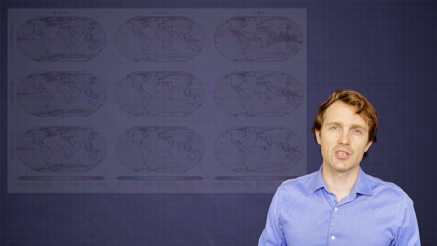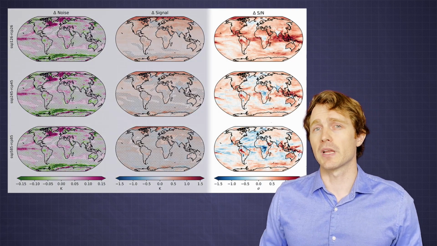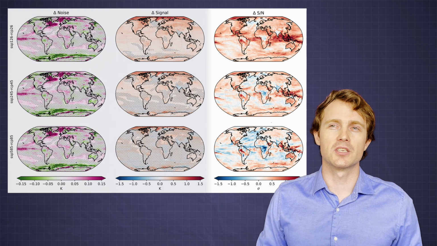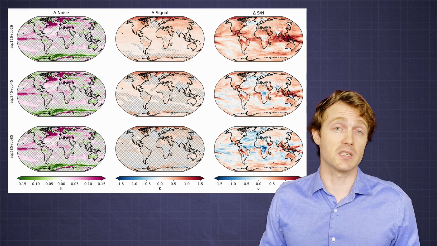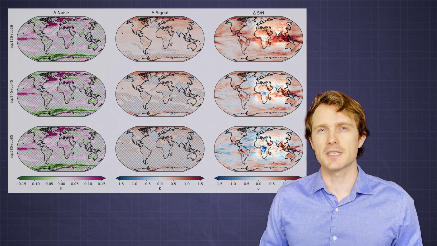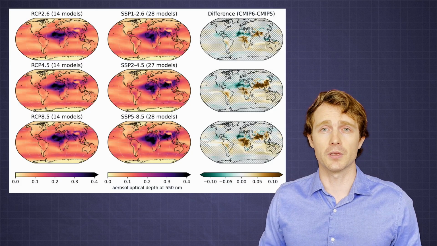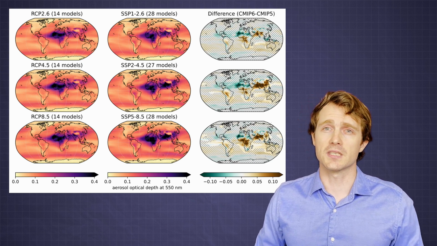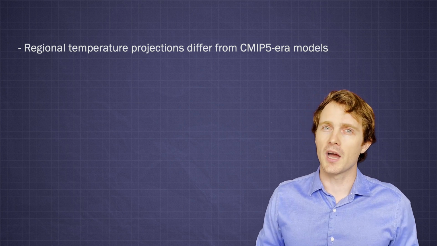There are some significant changes in these projections compared to the earlier CMIP5 generation of models. Signal-to-noise is generally higher in the CMIP6 ensemble, due partly to higher model sensitivity, as well as to changes in the specified emissions pathways. There are, however, some areas where climate change emergence is lower, most notably in Central Africa and South Asia. These regional changes arise in large part due to the changes in aerosol loading between model generations, as well as changes to the effective radiative forcing of models to individual agents, and how features like the AMOC ocean current respond.